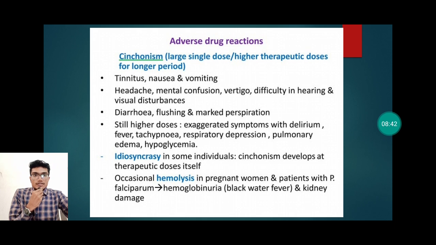When given in still higher doses, exaggerated symptoms with delirium, fever, tachypnea, respiratory depression, pulmonary edema and hypoglycemia are also seen. Idiosyncrasy in some individuals is also seen. Cinchonism develops at therapeutic doses itself. Occasional hemolysis in pregnant women and patients with Plasmodium falciparum leads to hemoglobinuria, that is black water fever, and kidney damage.